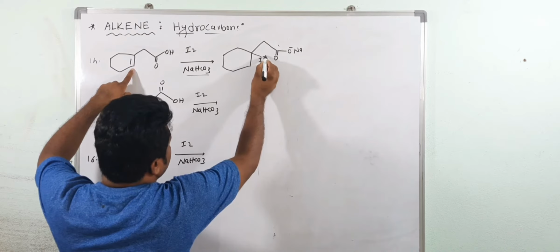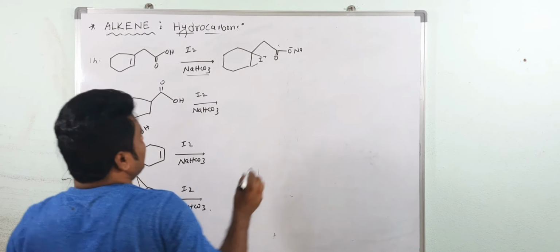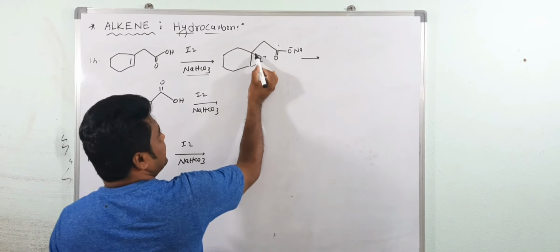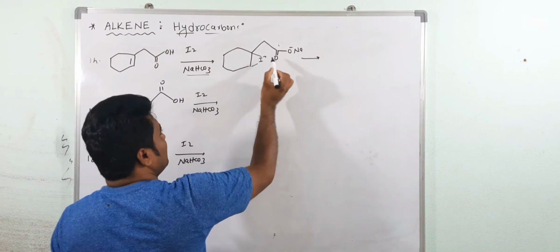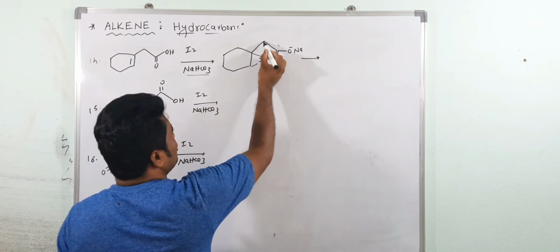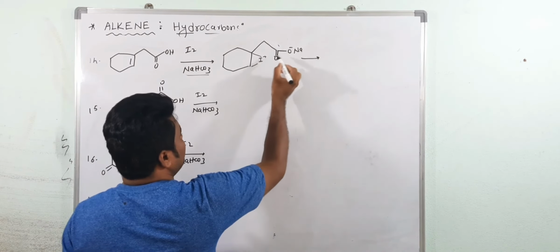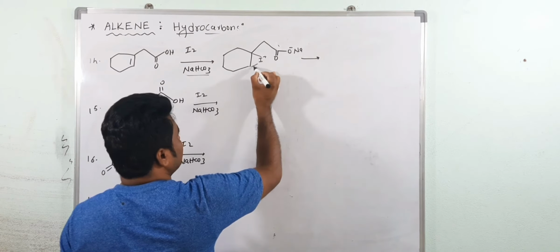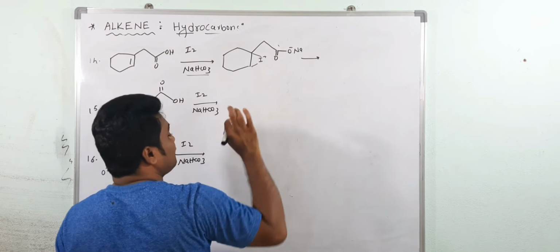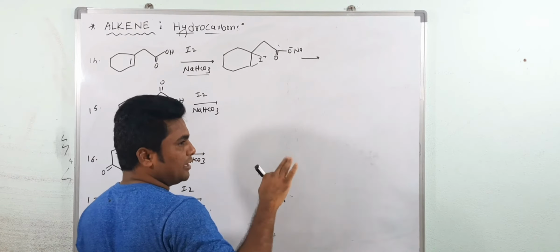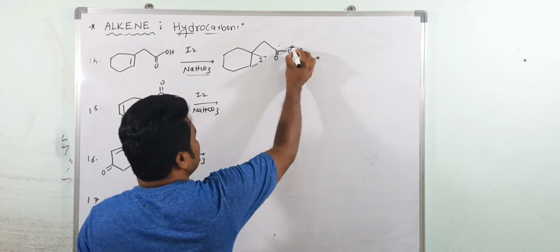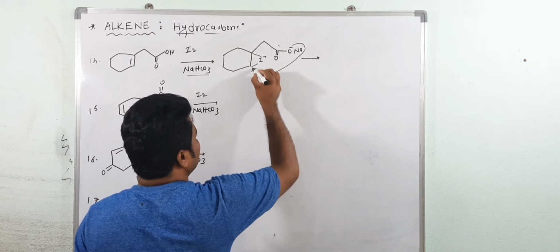And here which ring forms? The iodonium ring forms. Then after what happened? Ring opening takes place from the more substituted carbon. This is the more substituted one here. But if you open the ring from this side, a 1, 2, 3, 4 membered ring forms. But if it opens from this side, 1, 2, 3, 4, 5, a 5 membered ring, which is more stable than a 4 membered ring. So you have to see the ring size also. Now this opens from this side.